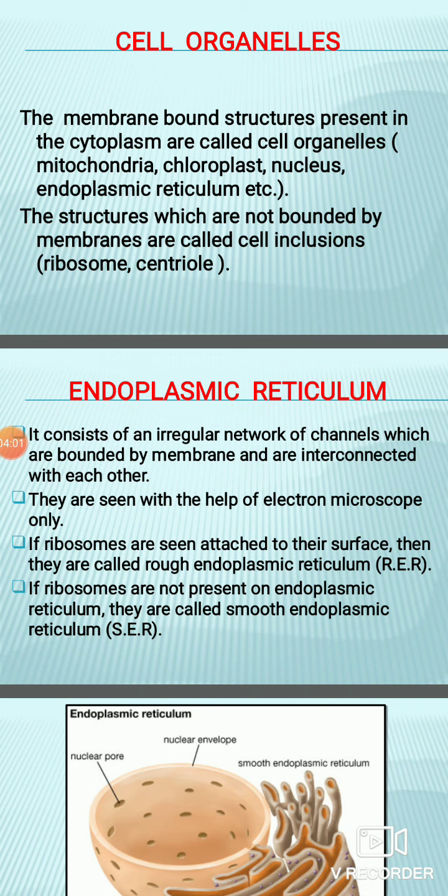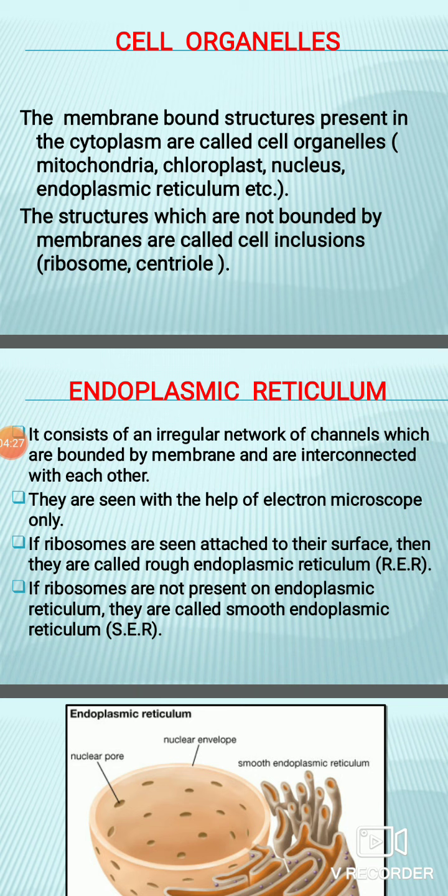So you can consider it as a link between cell organelles and cell inclusions. It doesn't have a membrane bound structure, but since it has a particular function, it comes in between cell organelles as well as cell inclusions. Most specifically, cell inclusions include the vacuole.